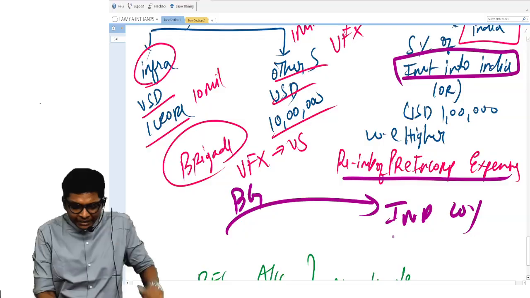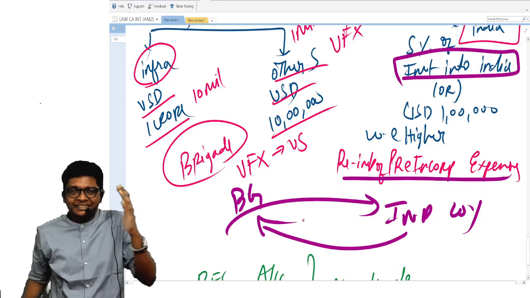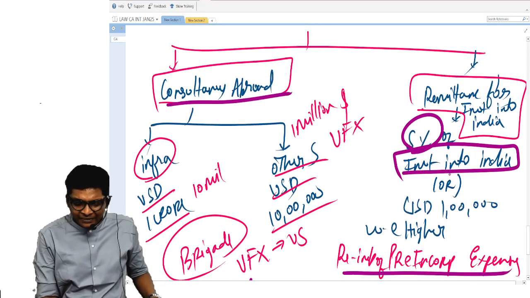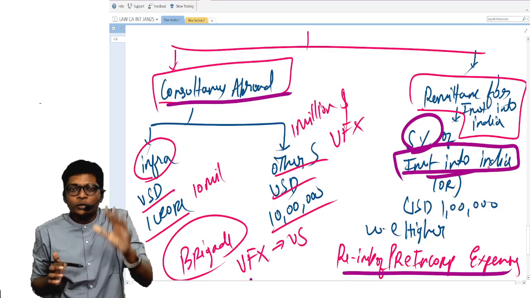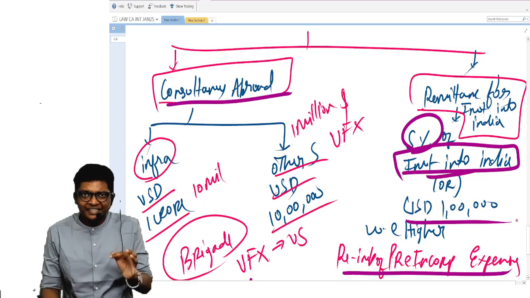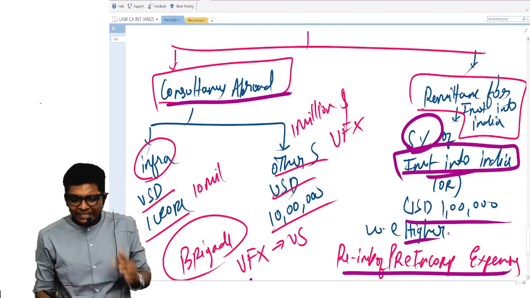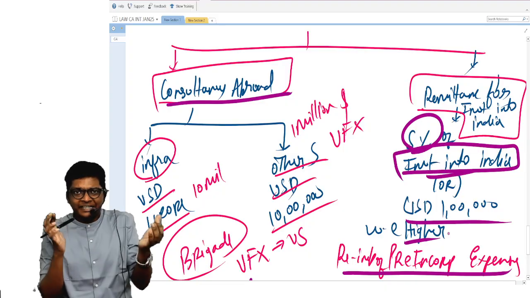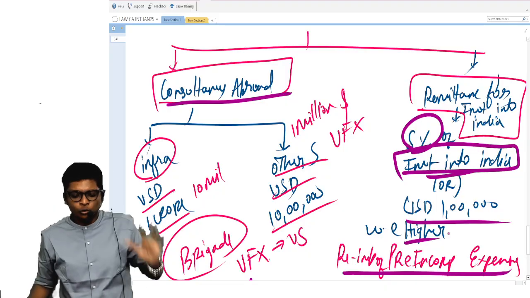How much you can reimburse back to Bill Gates or his legal team is 5% of investment into India or US dollars 1 lakh, whichever is higher. This only can be reimbursed back from the investment that is coming into India.